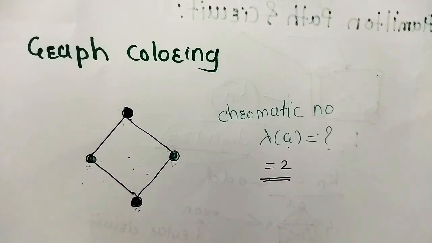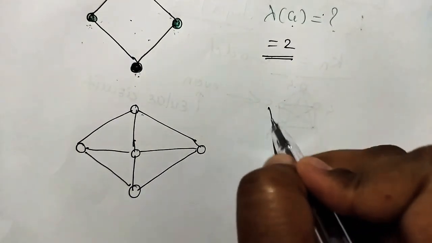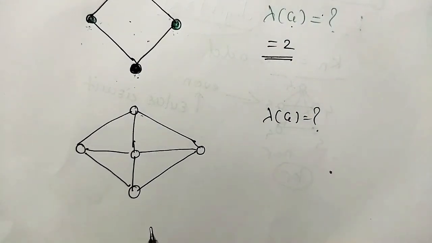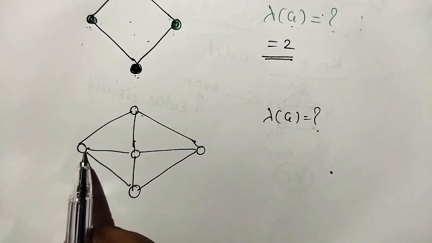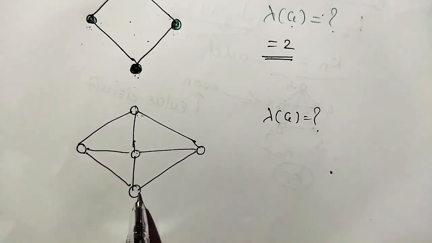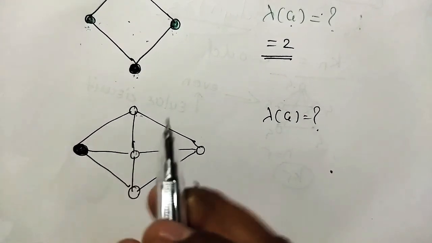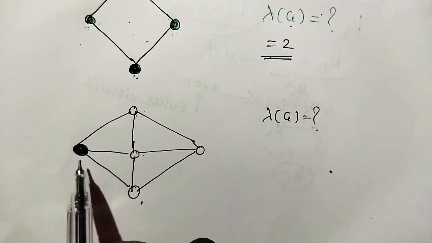Now for example, for this graph we have to find lambda of G, the chromatic number. For this vertex, how many vertices are adjacent? 1, 2, 3. So if we color this vertex with black color, it is not allowed to color these vertices with black color, because these vertices are adjacent to this vertex.